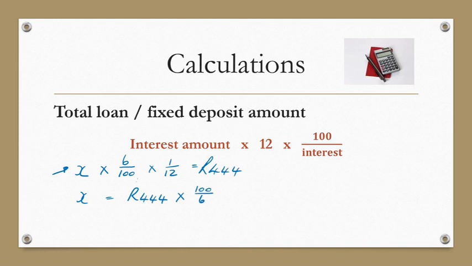In order to get rid of this, you multiply by 100 on 6. What you do on this side, you have to do on the other side. And you multiply by 12 on 1. Same principle. We want to get rid of that 1 on 12, multiply by 12 on 1. What you do on the one side is what you do on the other side. And there is the 444 times 12 on 1, or just times 12, times 100 on the interest rate, the 6% or the 8%. Okay, so that is where that comes from, by solving this equation. Remember that one. It's always very handy to know that one.